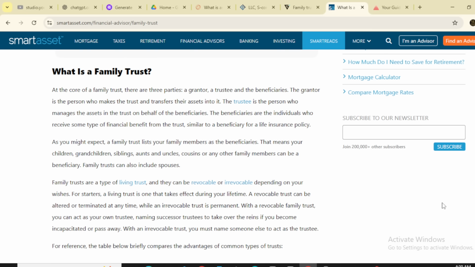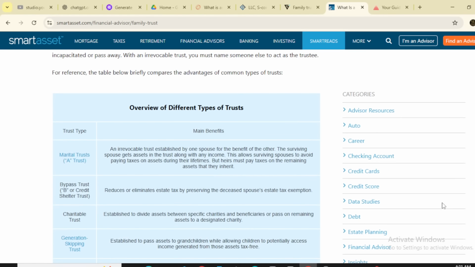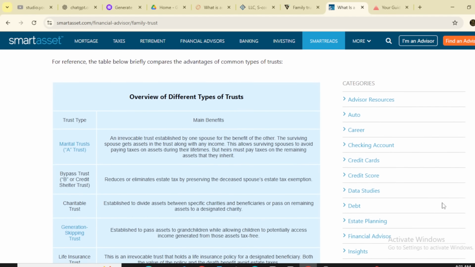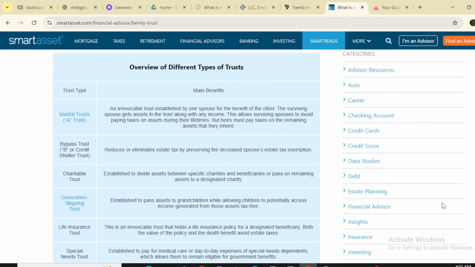With a revocable family trust, you can act as your own trustee, naming successor trustees to take over the reins if you become incapacitated or pass away. With an irrevocable trust, you must name someone else to act as the trustee. For reference, the table below compares the advantages of the common types of trust.